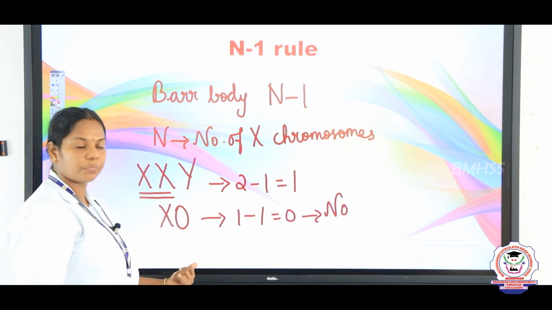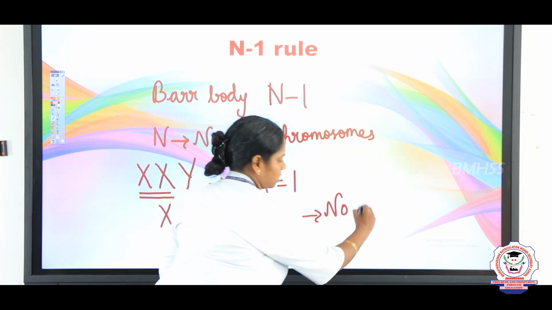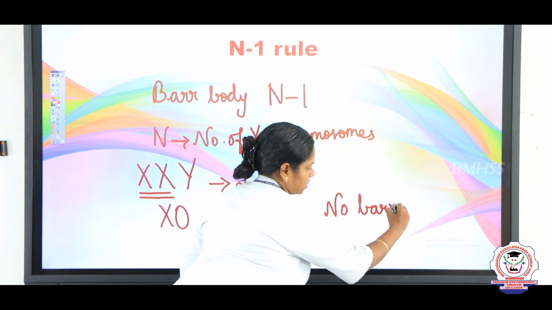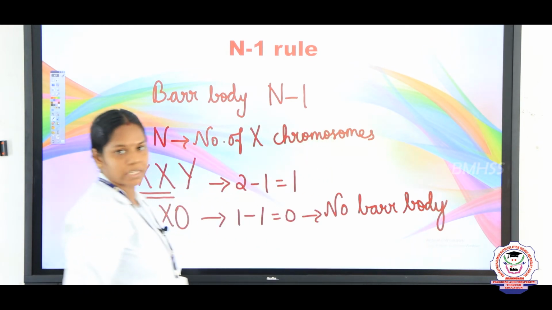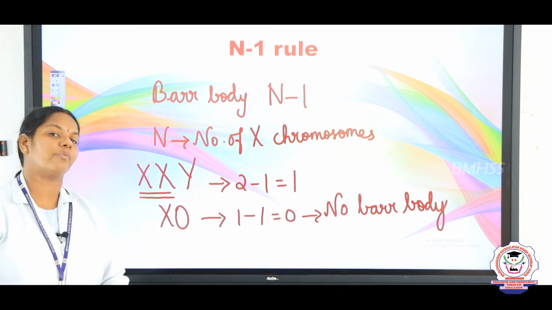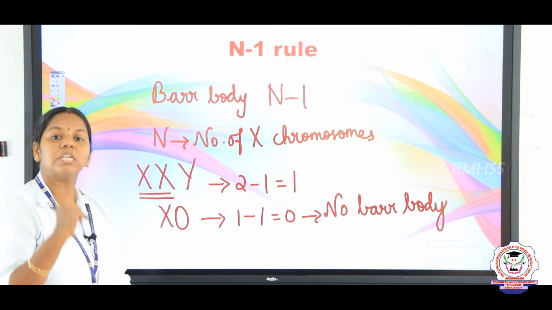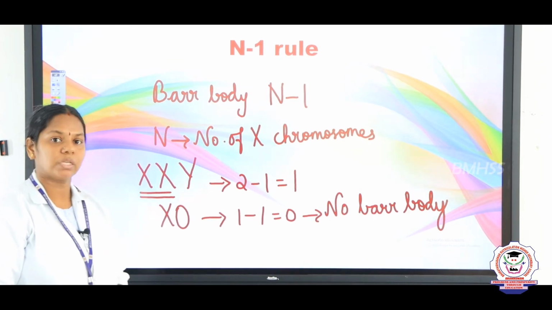So, in the XO females there is no Barr body. They will be giving a number of X chromosomes and the sex of an organism, and they will be asking you to identify the number of Barr bodies.